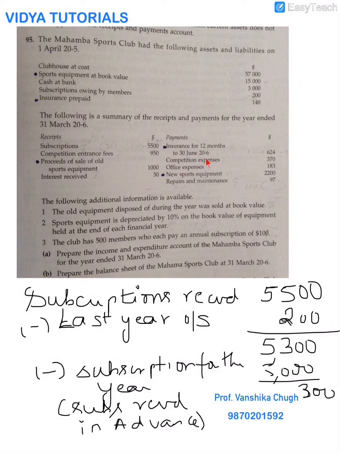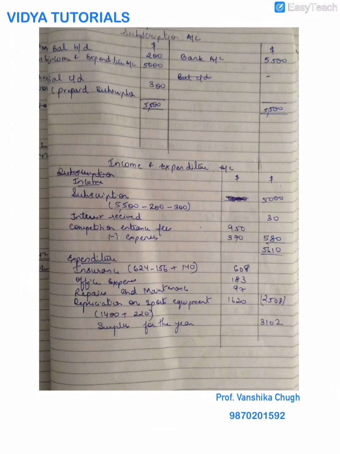There is a competition expenses. So I have received more and I have paid less. I can record this. And the third thing which I will record is interest received, which is 30. Only these three are my income: subscriptions, competition entrance fees, and interest received. Proceeds from sale of sports equipment will not be recorded in the income and expenditure account because it is capital. Let's go and see how I recorded the incomes.